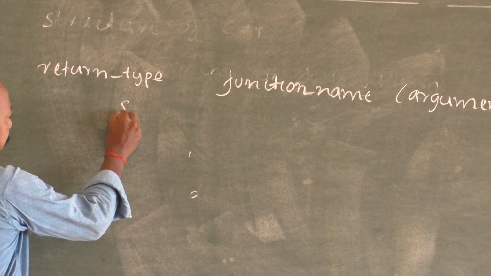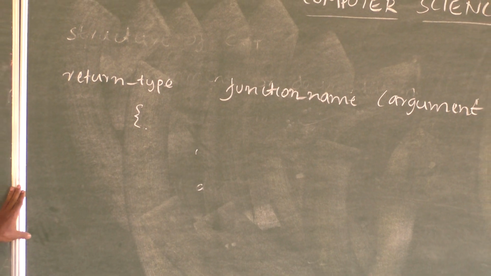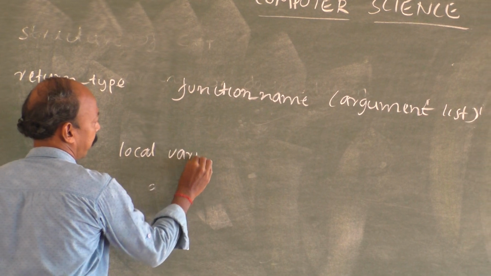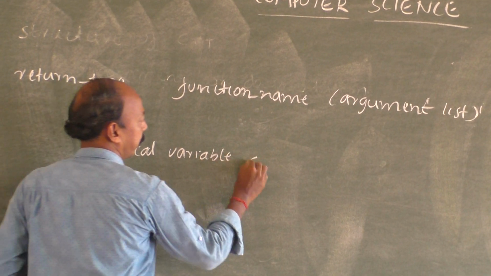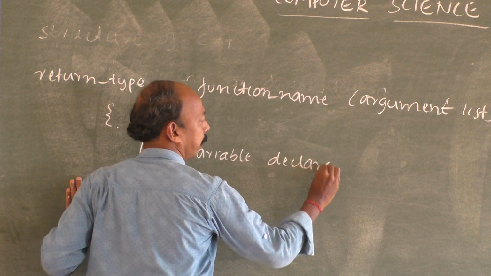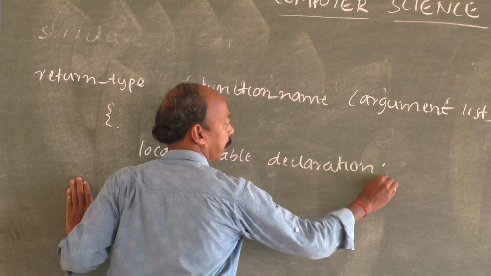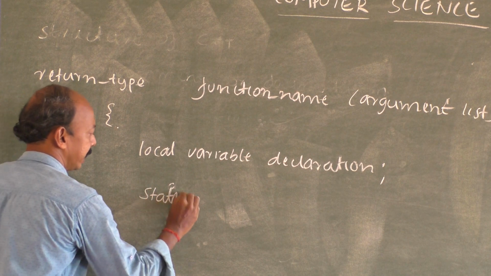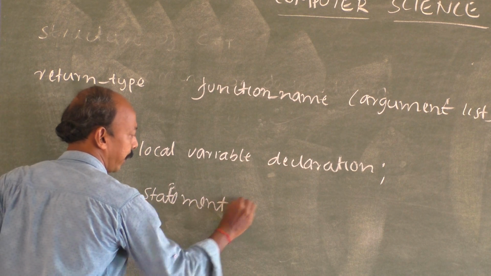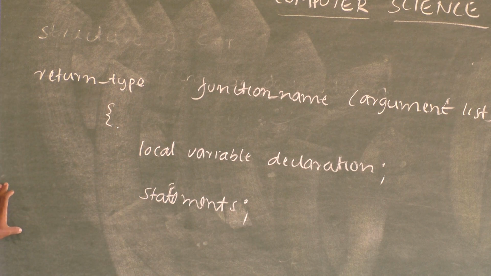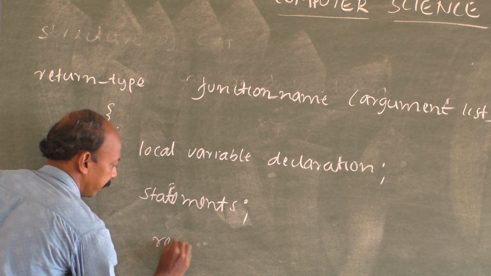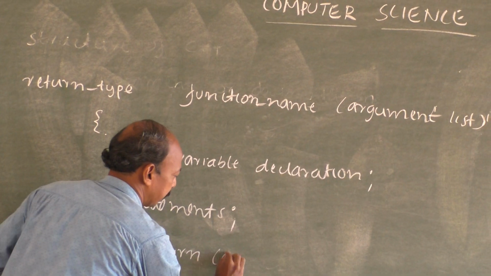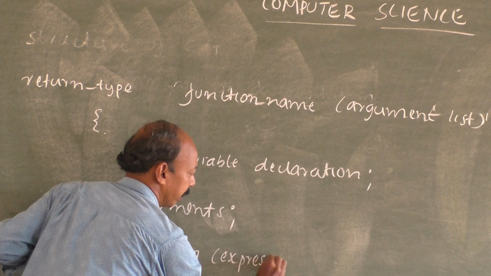Again, open the flower bracket, local variable declaration, then statements. Instead of writing statement 1, statement 2, etc., we have written it as statements. Towards the end, return an expression or a variable.